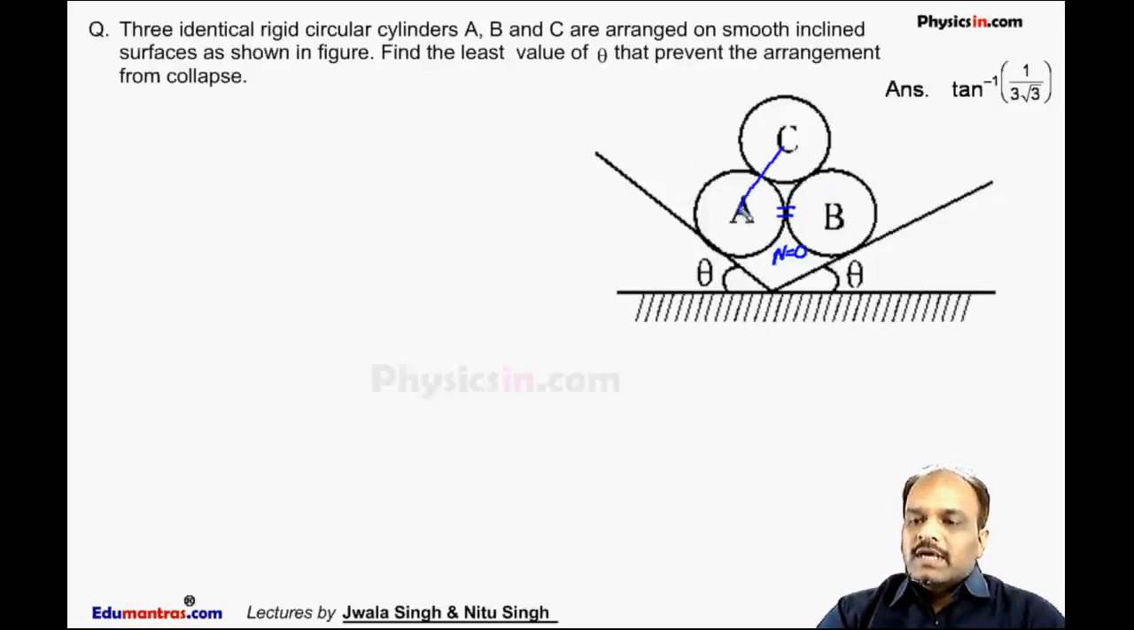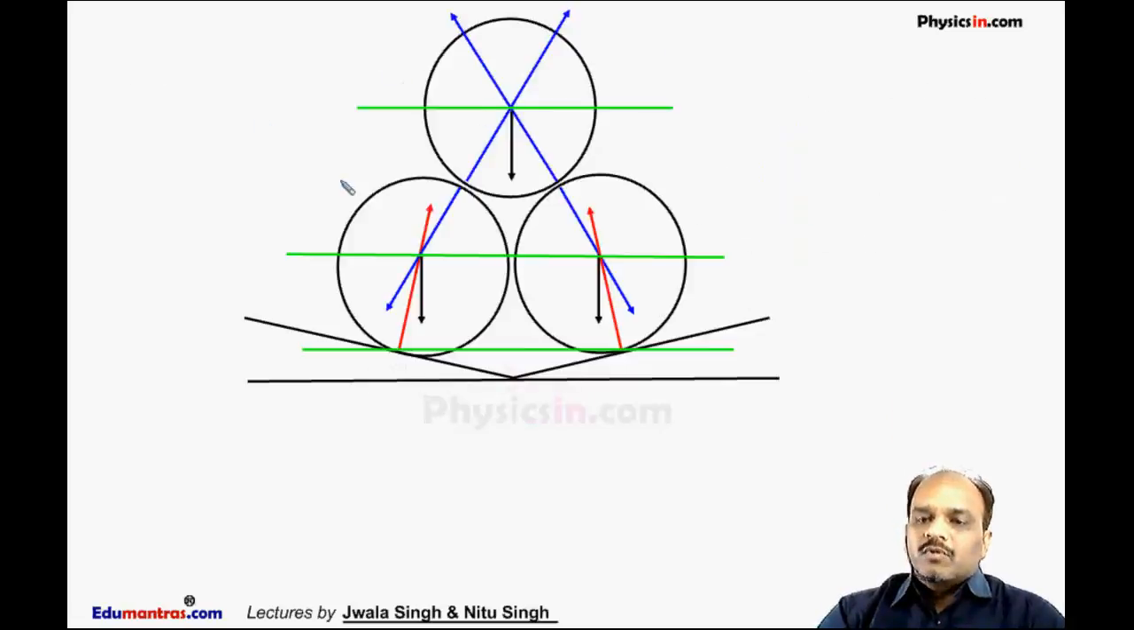So we can say this angle is 60 degrees because it forms an equilateral triangle. This distance is 2r, this distance is 2r, this distance is 2r. Means the line joining their centers will form an equilateral triangle. Now we'll draw the free body diagram of these three blocks. This is cylinder A, this is B and this is C.